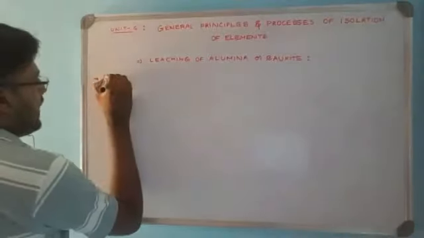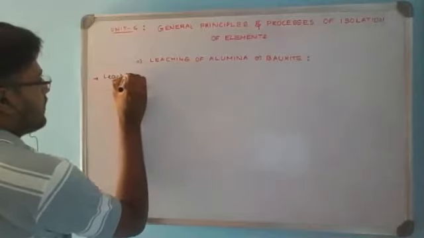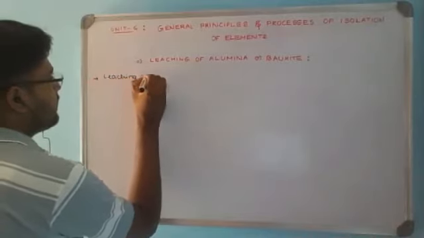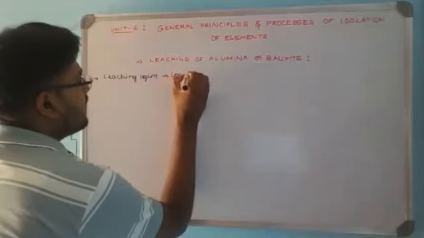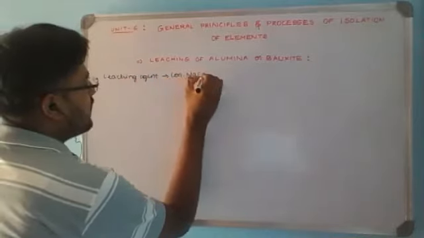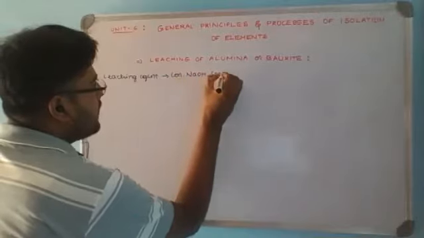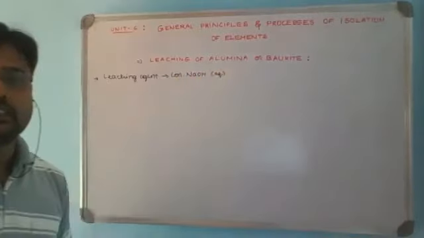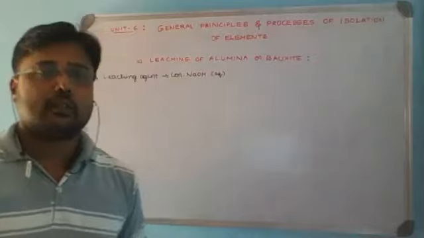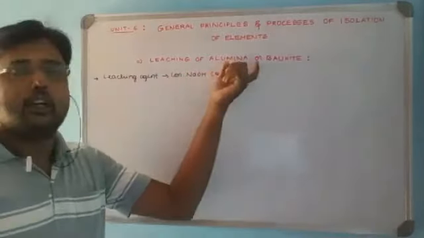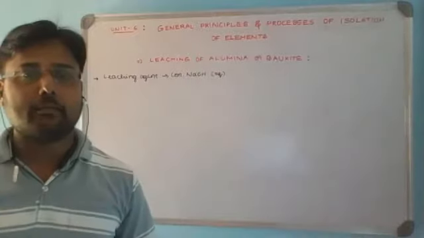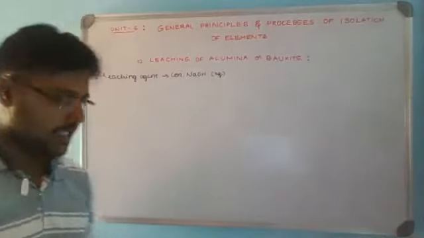Now the leaching agent used in the process is concentrated NaOH solution. It is an aqueous solution of NaOH as a concentrated solution, used as the leaching agent, which selectively dissolves the alumina into it, and the gangue particles remain insoluble in it.